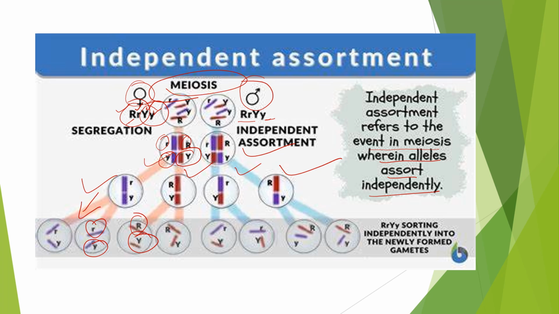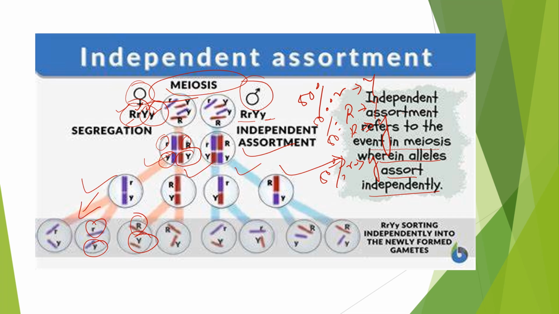So 50% of small r bearing gametes have capital Y, 50% of capital R bearing gametes have capital Y, 50% of capital R bearing gametes have small y, and 50% of small r bearing gametes have small y. So this is what has happened. Thus after the final product, the 4 types of gametes are there, and each gamete is having 25% of the total.